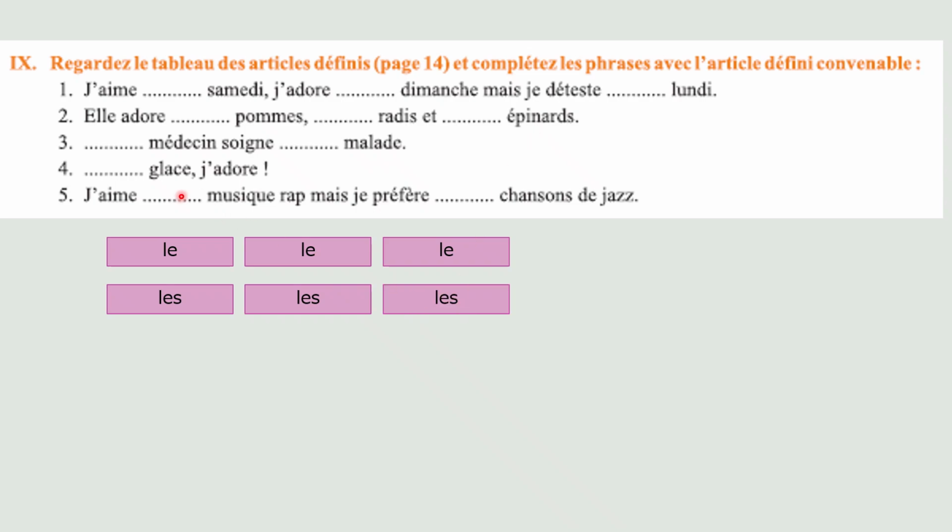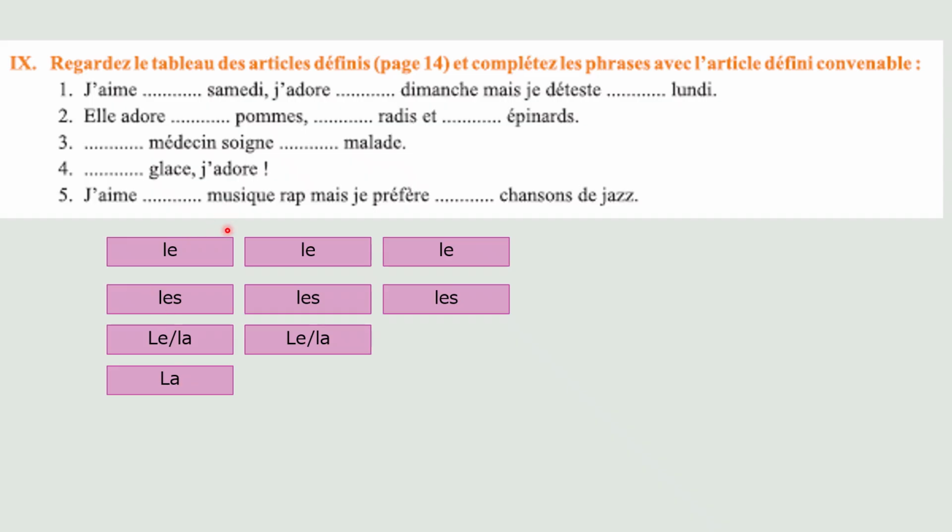D'accord? Now, médecin, it can be a boy doctor or a girl doctor. The spelling doesn't change. If you add E, remember it becomes medicine. So do not add the E, just change the article. So here you can put le médecin or la médecin. D'accord? And he is taking care of the sick person. The sick person, malade, is a neutral person. So he can be a sick boy or a sick girl. The male doctor is taking care of a girl patient or a boy patient. D'accord? Okay, next one. Glace, ice cream, feminine, la.